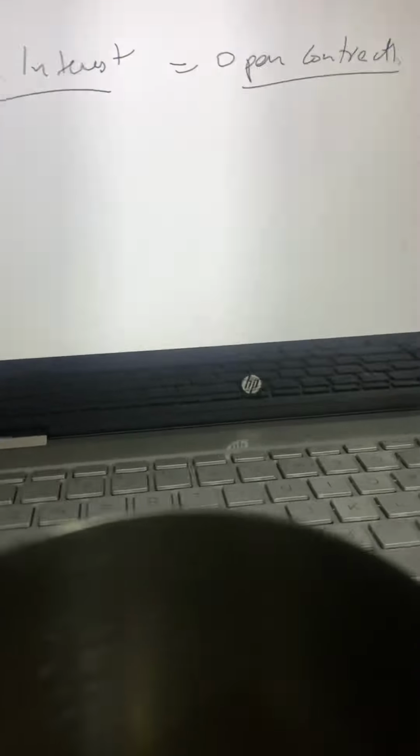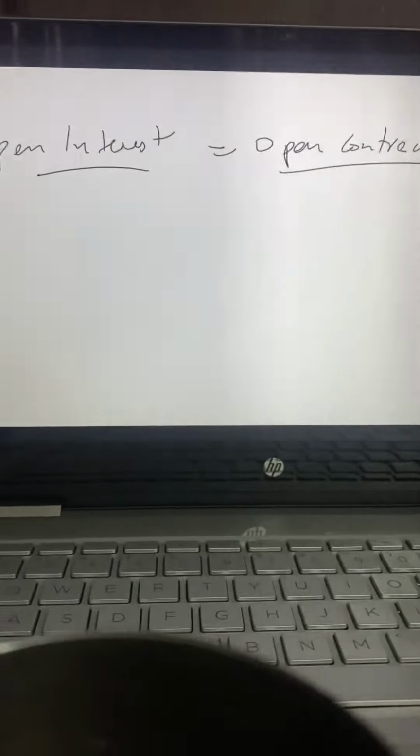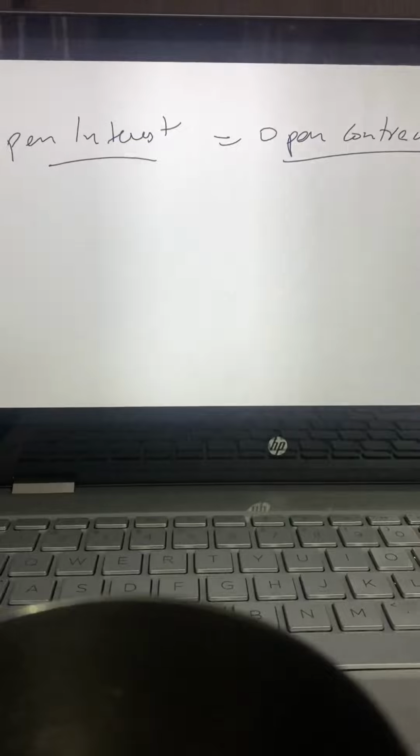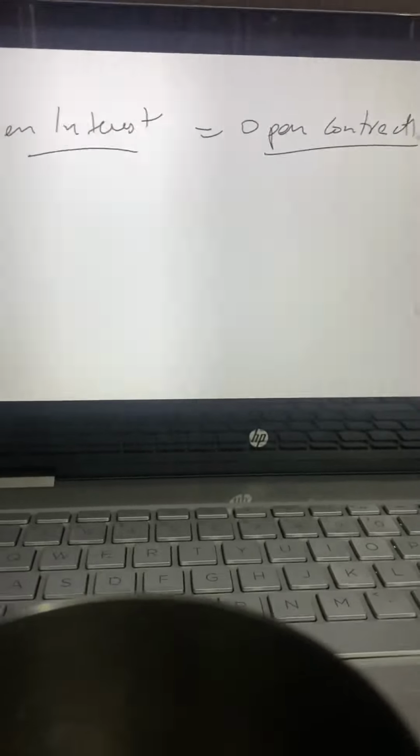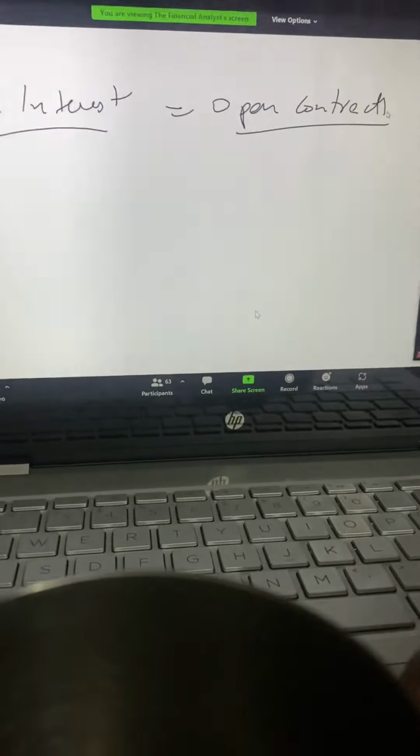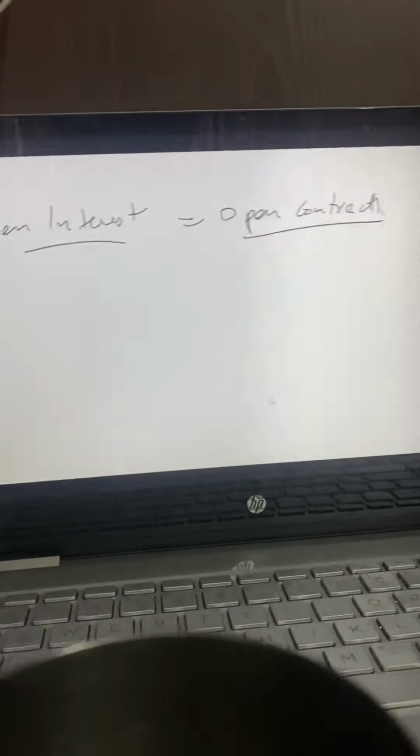...have been bought, 1 lakh positions have been sold, and they are open right now. They have not been closed. That is a simple definition of open interest that you can write down. Open interest is nothing but open contracts. All right. Now we'll take an example.